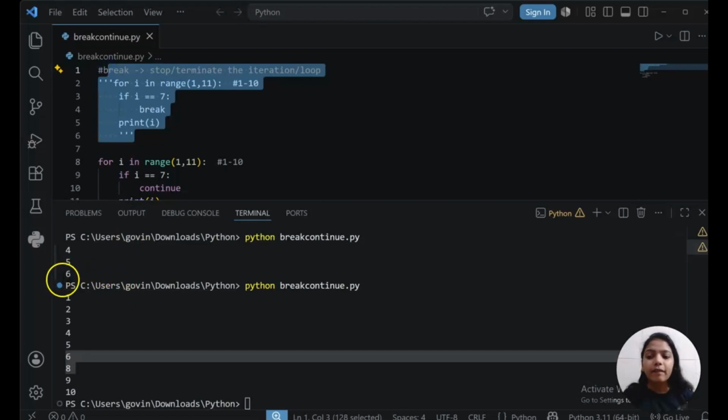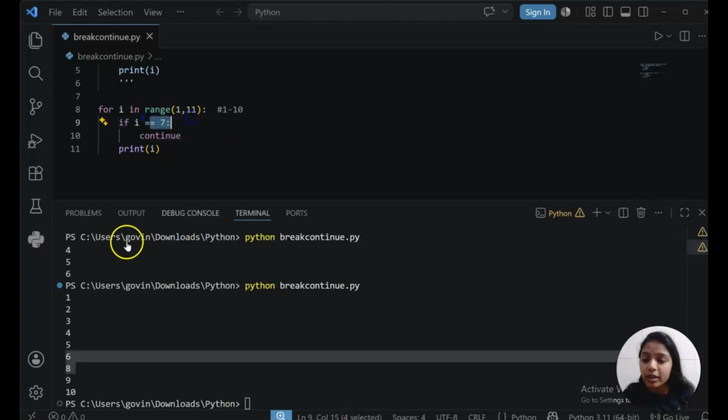Earlier what happened? When 7 came, the program ended. But now, when 7 came, it just skipped the current iteration, that's it. It just skipped the current iteration, nothing else, and it continued with 8. So for 1, 2, 3, 4, 5, 6 the condition was false. But at 7 the condition was true.